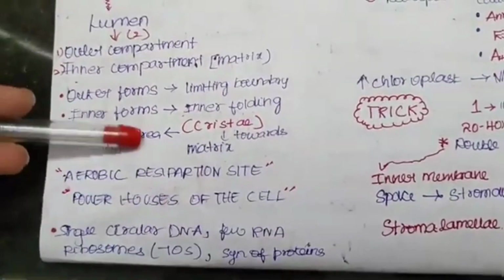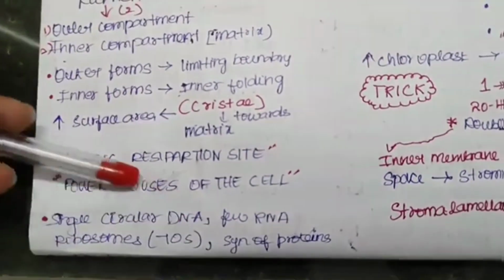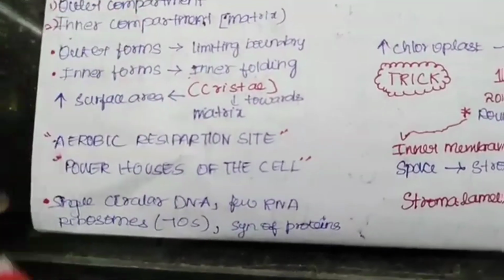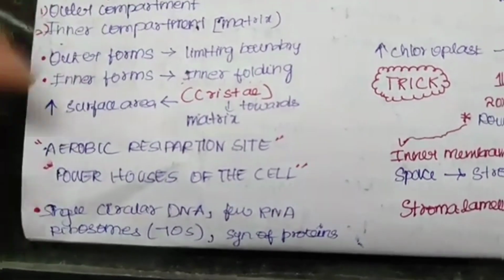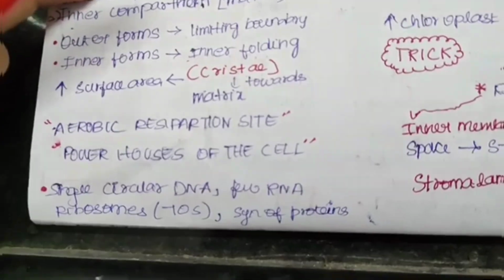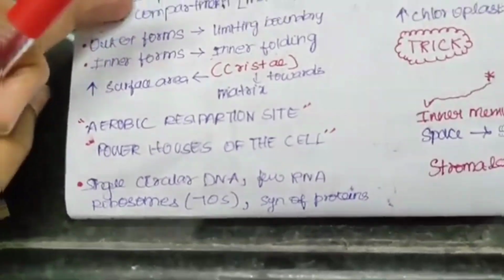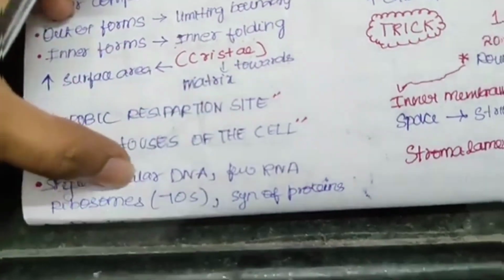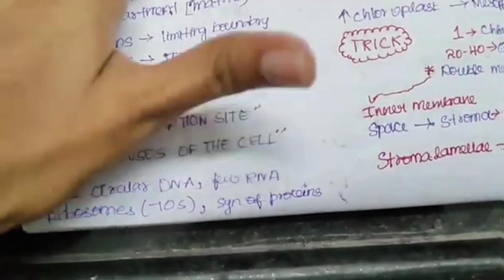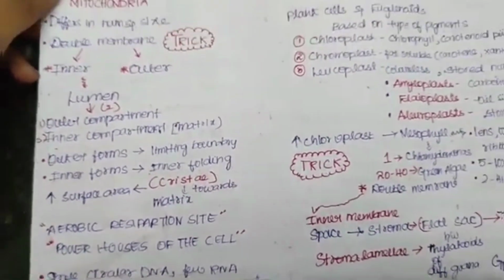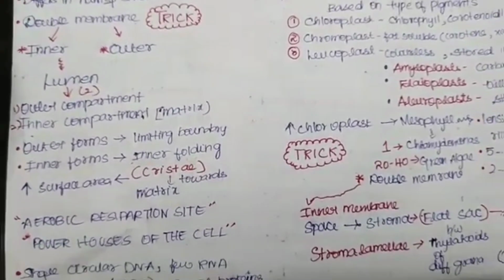Now these mitochondria are the powerhouse of the cell because they are the site of aerobic respiration. They produce ATP, that is energy. That's why it is called the powerhouse of the cell. Apart from this, in the matrix we have a single circular DNA, a few RNA, and 70S ribosomes, and synthesis of proteins also takes place in the mitochondria. These are the functions and characteristics of mitochondria.